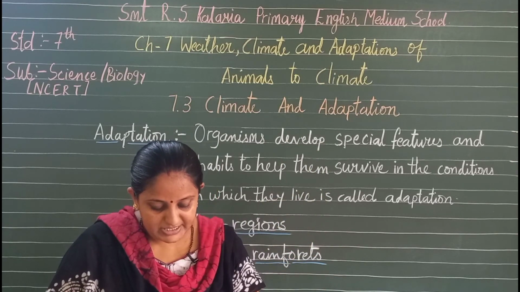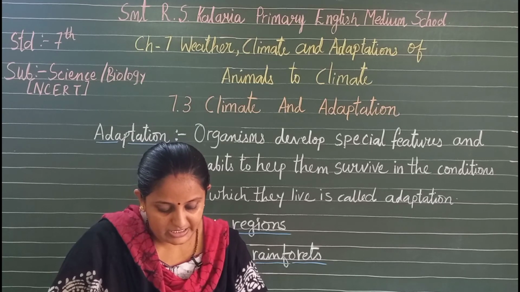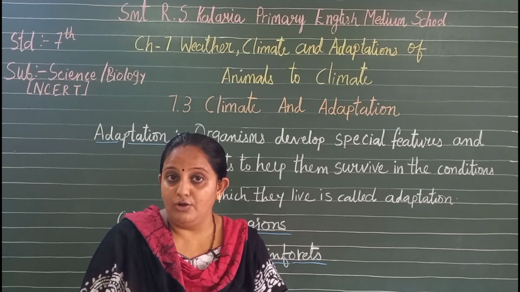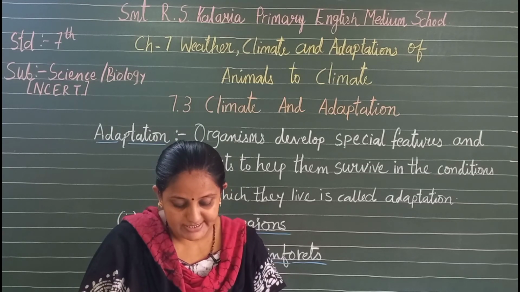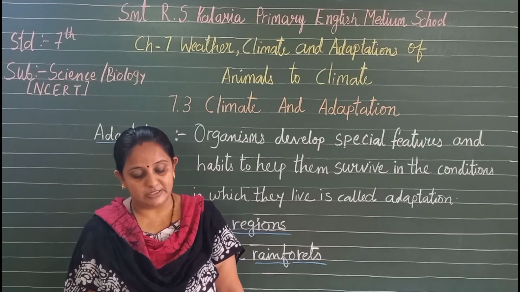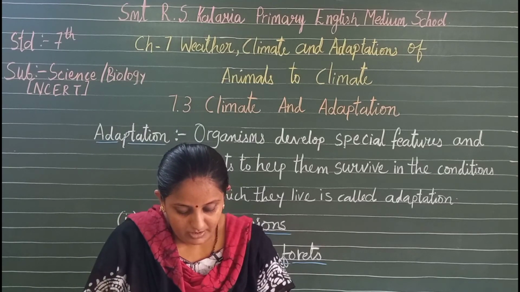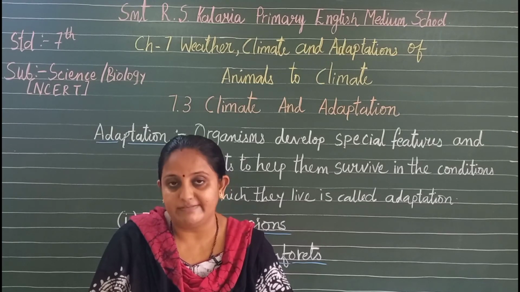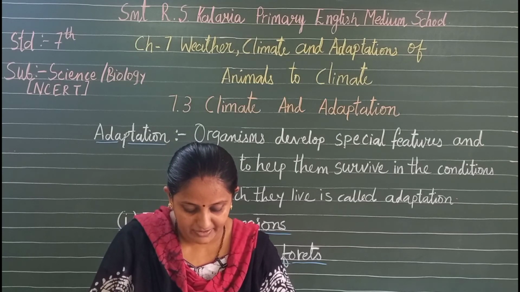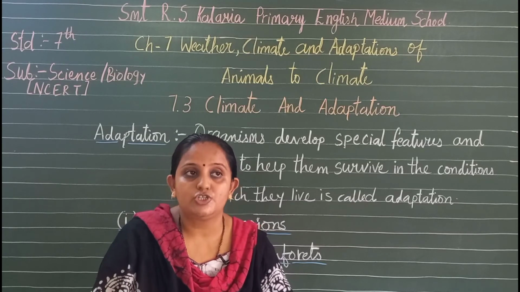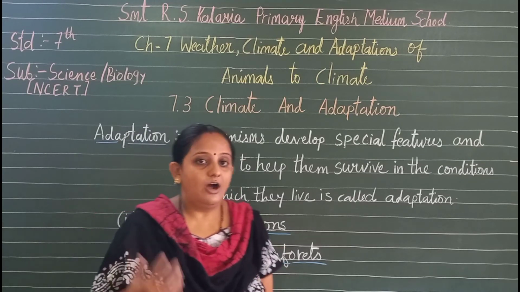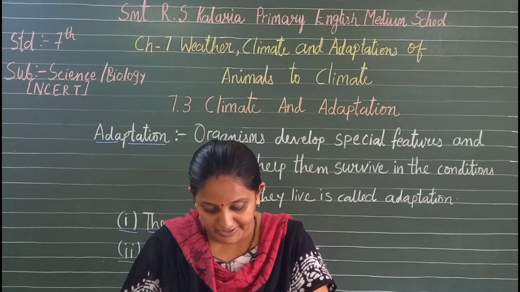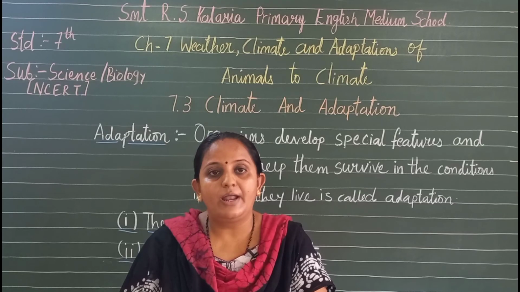Polar regions have an extreme climate. These regions are covered with snow and it is very cold for most of the year. We all know for 6 months the sun does not set at the poles, while for the other 6 months the sun does not rise. In winters the temperature can be as low as minus 37 degrees Celsius. Animals found in these polar regions have adapted to these severe conditions. Now let us see how they are adapted by considering the examples of the polar bear and penguins.